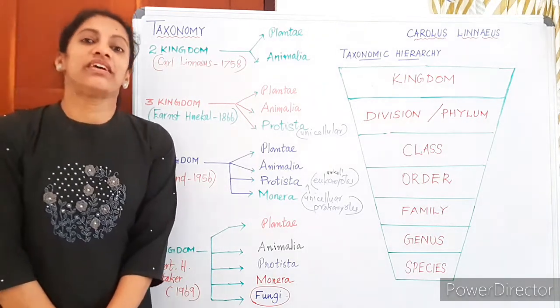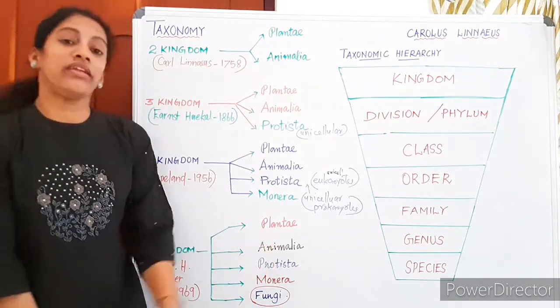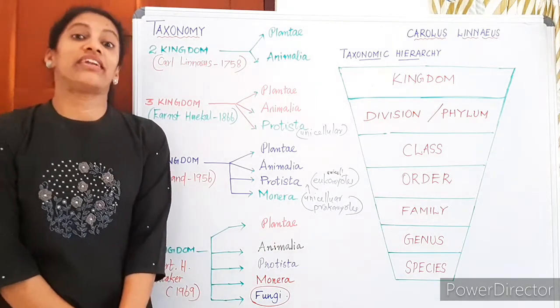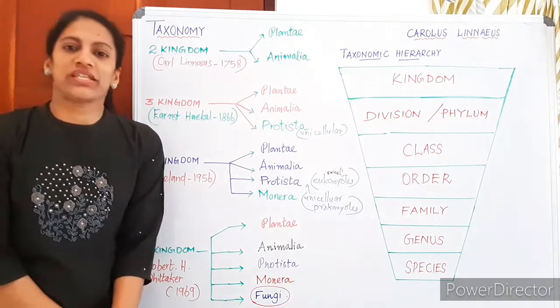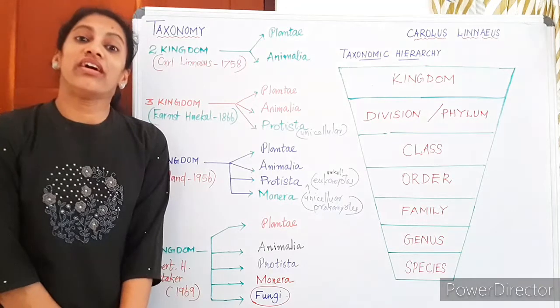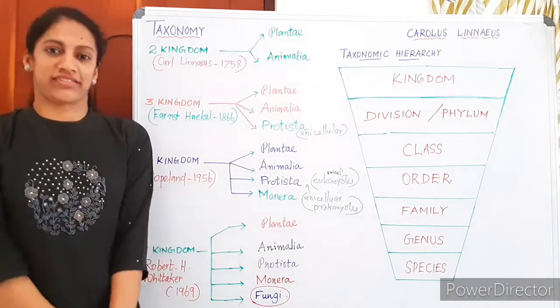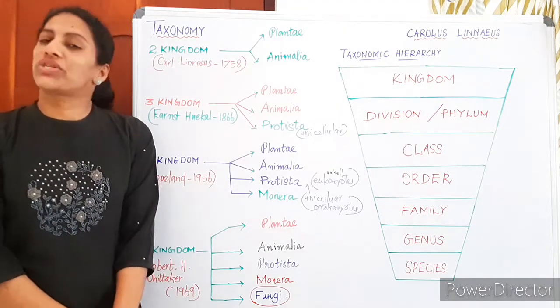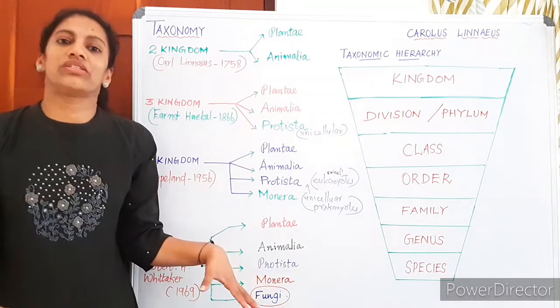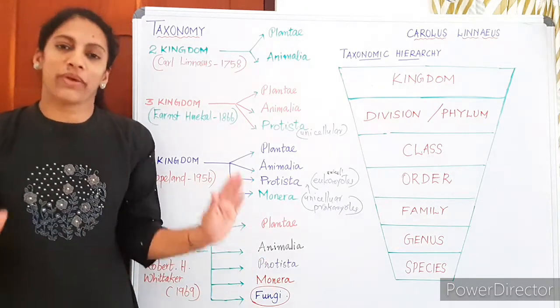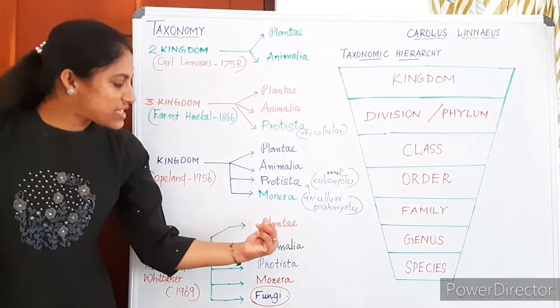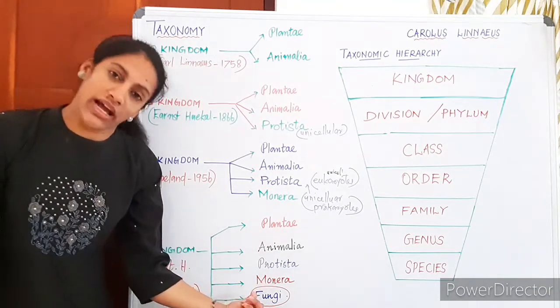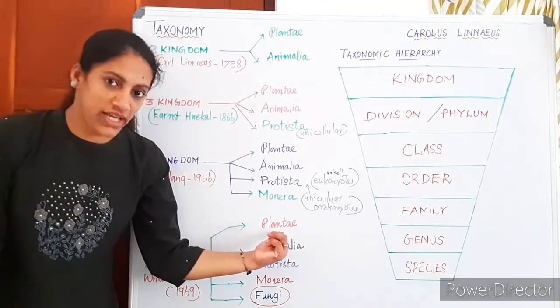Fungi were earlier among Plantae under Thallophyta, but they were separated into another kingdom status because fungi show many unique features which are not common to plants. So he separated fungi. Earlier, fungi were along with Plantae.